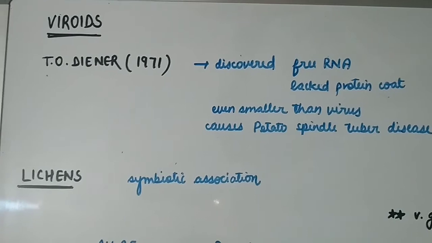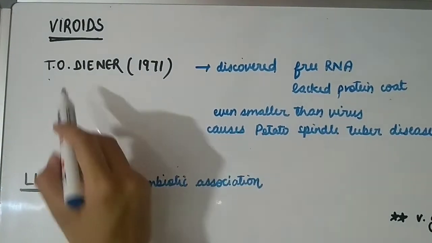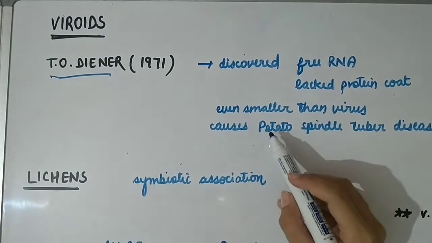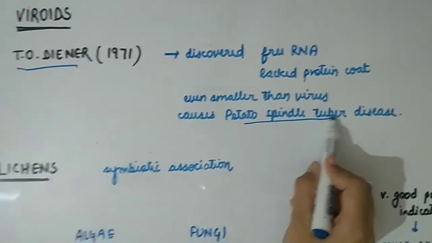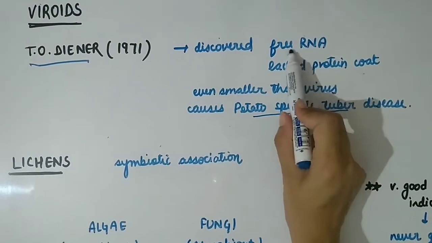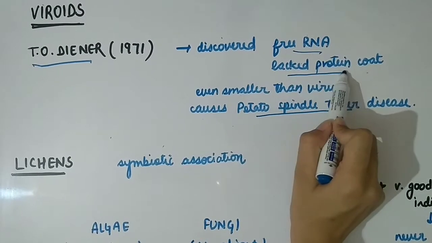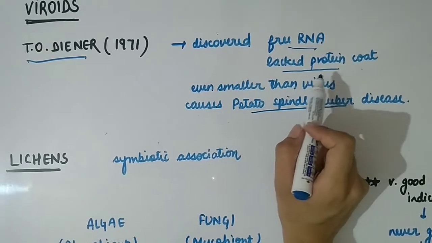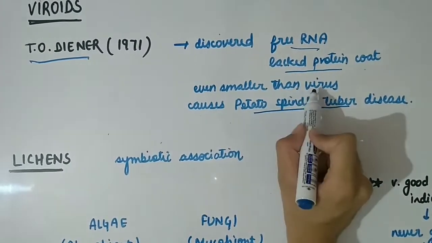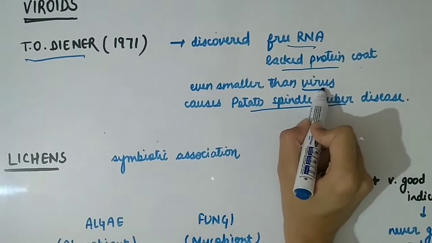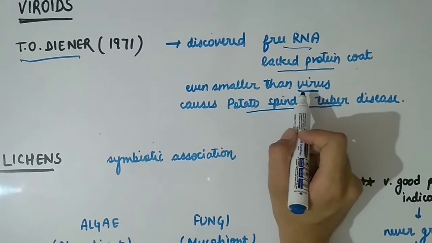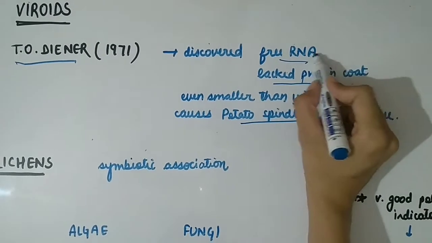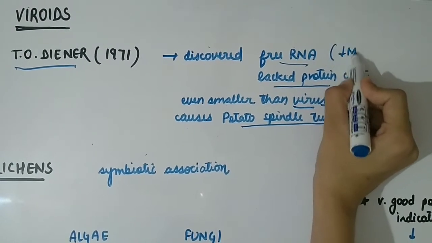Moving on to viroids. In 1971, T.O. Diener observed that the causative organism for potato spindle tuber disease was a free RNA which lacked protein coat. He discovered that this RNA was even smaller than the virus. So he named them viroids. Viroids have RNA which is of low molecular weight.